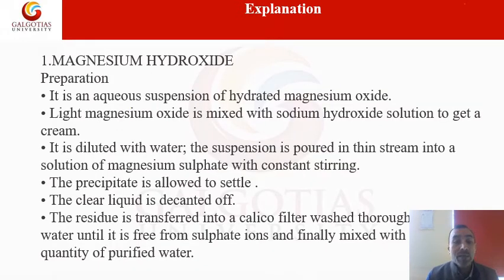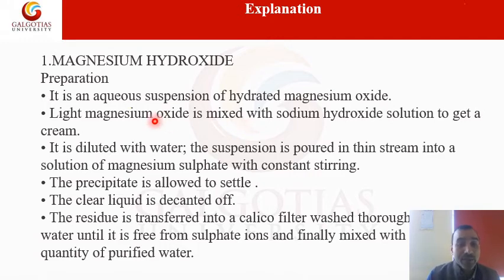Now we will see magnesium hydroxide, because we are taking magnesium hydroxide here as a saline purgative. It has some side effects, so we will see its preparation and its use. We will see how we prepare this. It can be prepared from an aqueous suspension of magnesium oxide, light magnesium oxide, because magnesium oxide contains two types of particle: one light and the other heavy. They can be differentiated on the basis of their particle size and also their density.